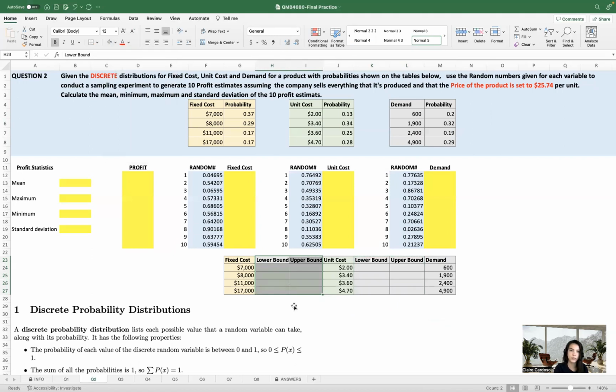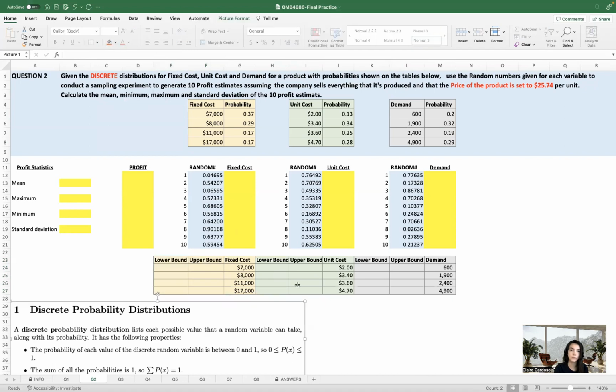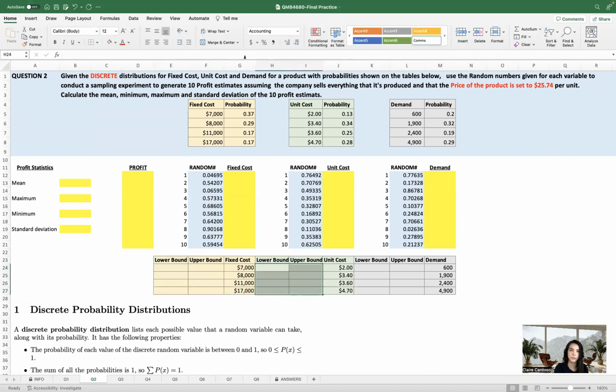This one, sorry, green. And I'm going to do the same here. Okay, copy this one, paste here, and this one's yellow. Okay, perfect. So just to make sure that this one has 2 decimal places here as well, and 2 decimal places.